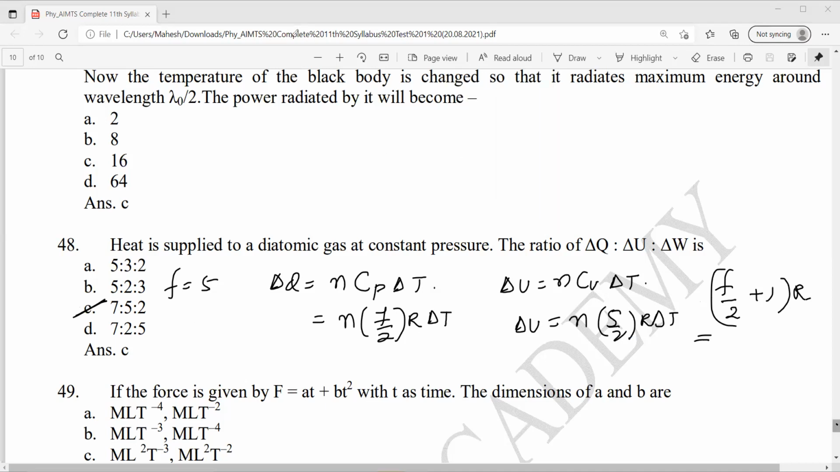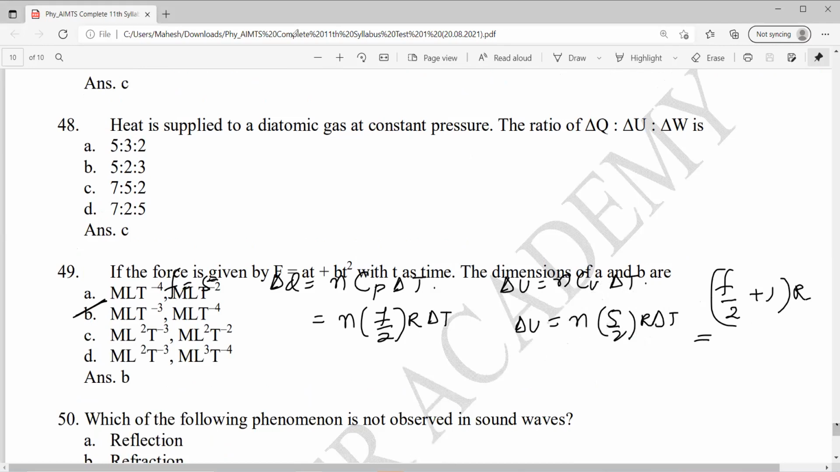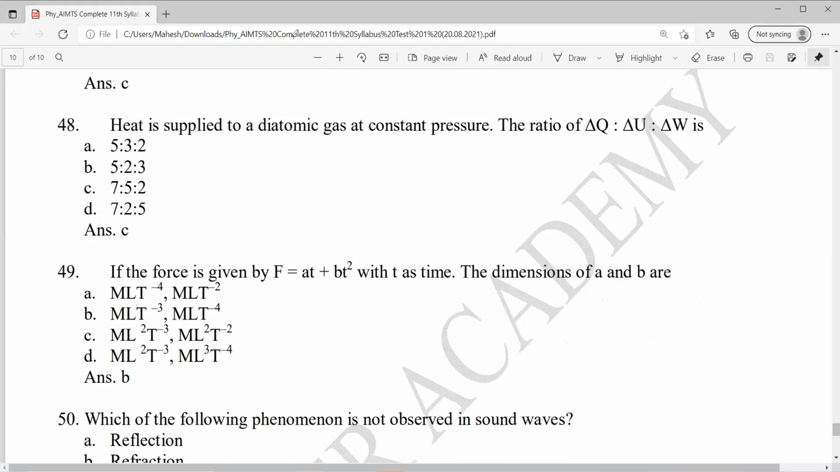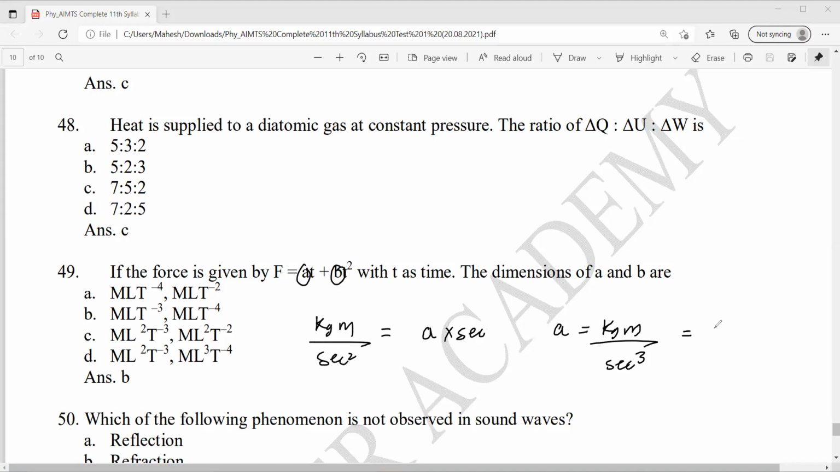Next, 49. If the force is given by F is equal to A t plus B t square, with t as time, what are the dimensions of A and B? So the dimension of A: force is what? Mass times acceleration, kg meter per second square, equal to A times seconds. So A will be how much? Kg meter per second cube. That means M L T minus 3, option B.